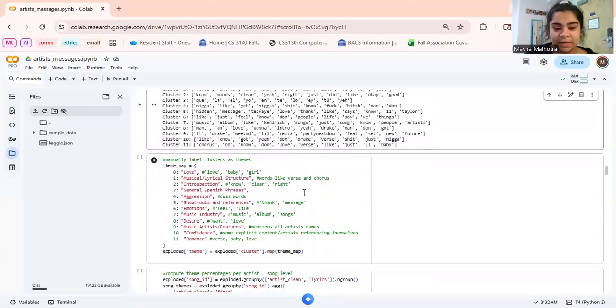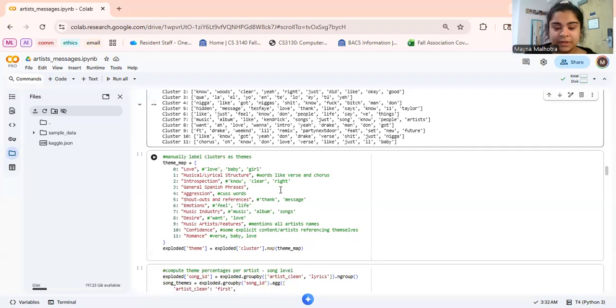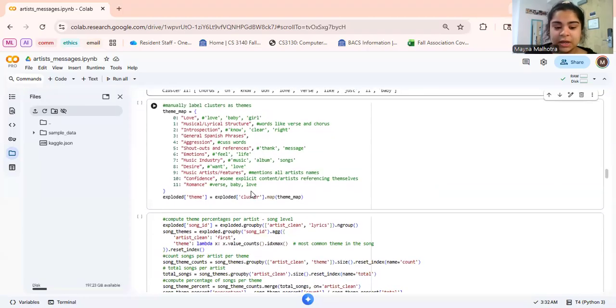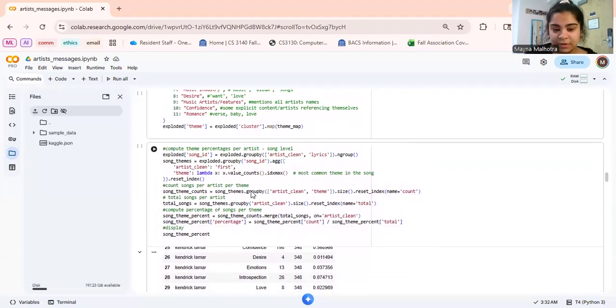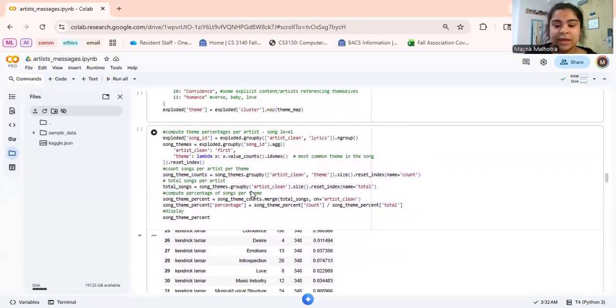After that, I was able to manually map the clusters. Looking at keywords, I was able to understand a general theme per cluster. Then I went about computing the theme percentages per artist. I had 2 approaches for this, and I'll go over the results in more detail in the slides. But this is my code for the song level.